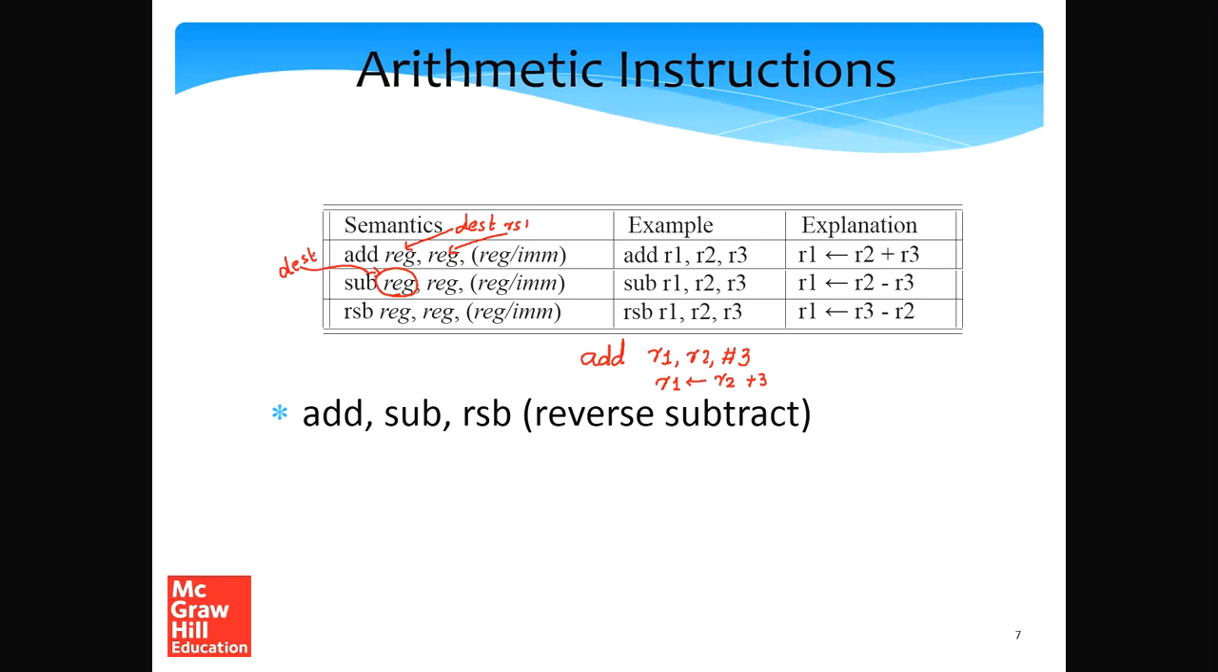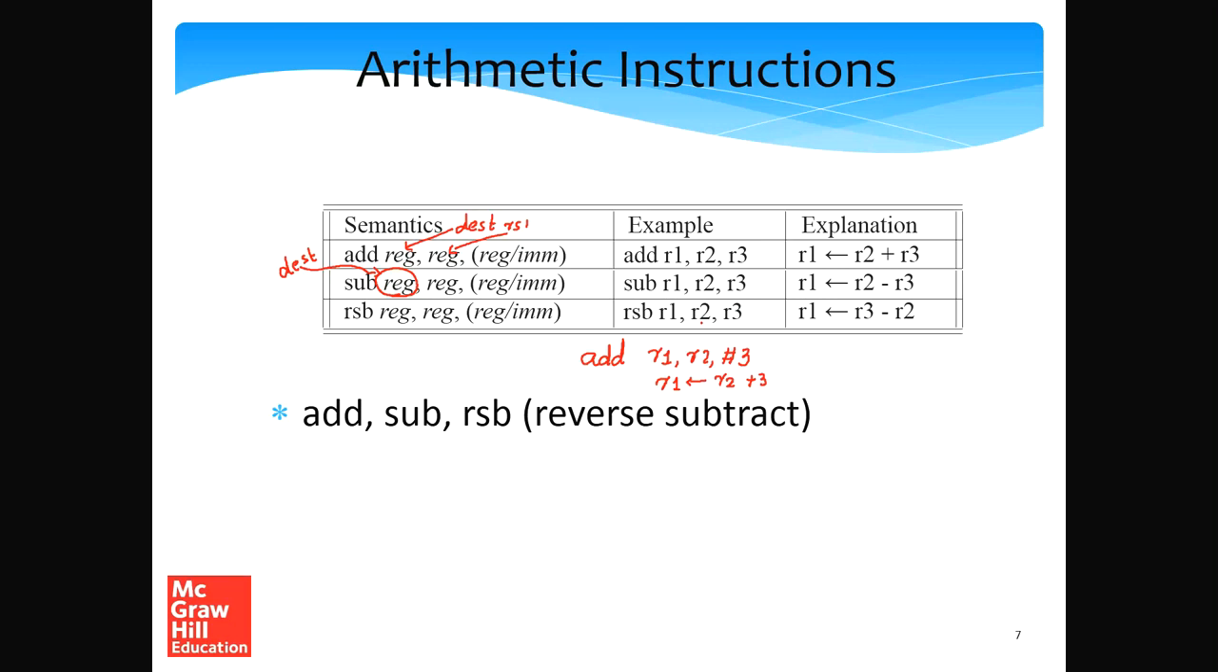Then we have two source operands. One of them is a register source and the other is a source or an immediate. So when I write sub R1, R2, R3, essentially inside R1 we are placing R2 minus R3. Similar to subtract, there is another instruction called RSB, or reverse subtract. In reverse subtract, instead of doing R2 minus R3, we actually do R3 minus R2.